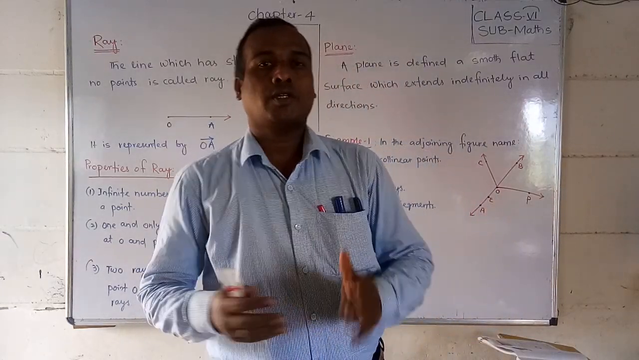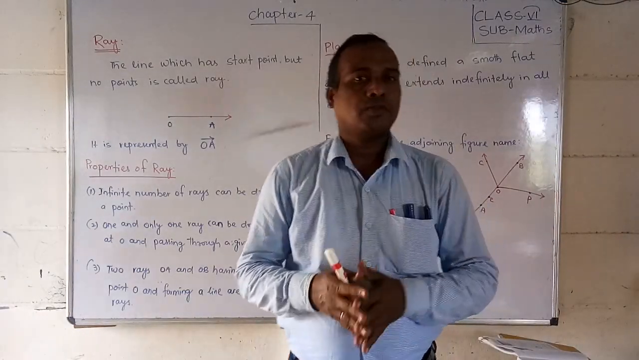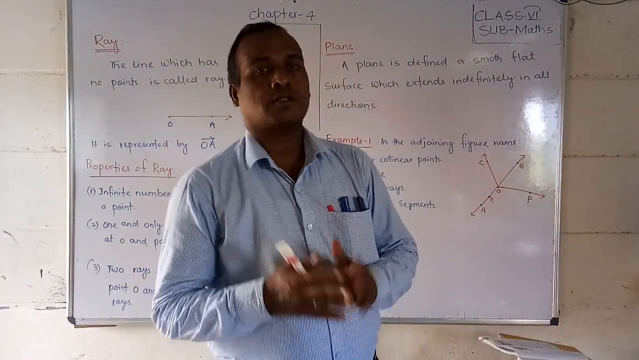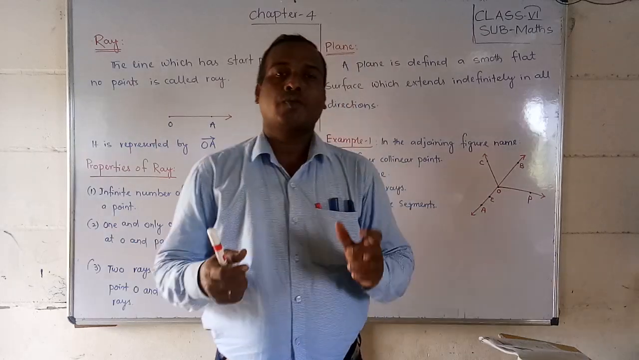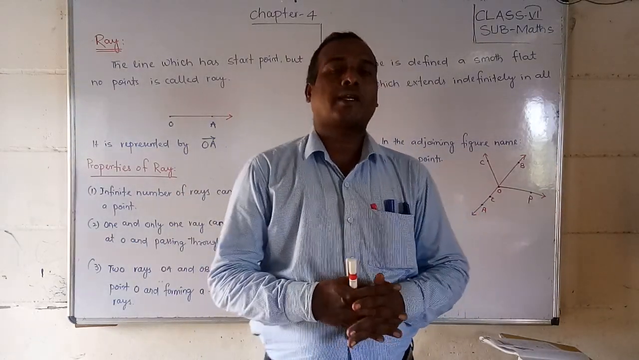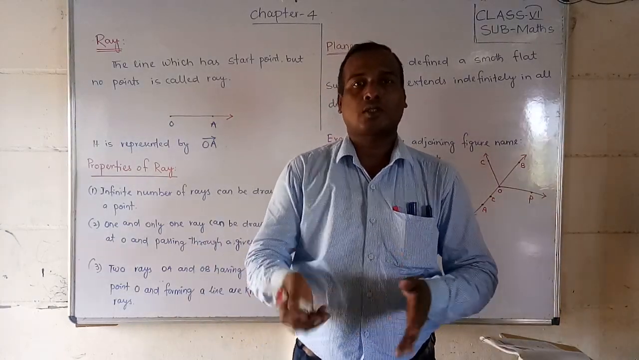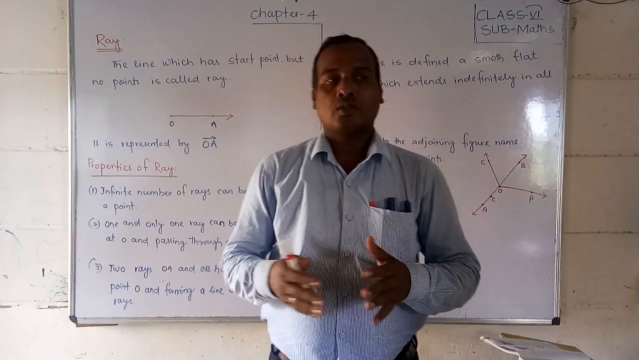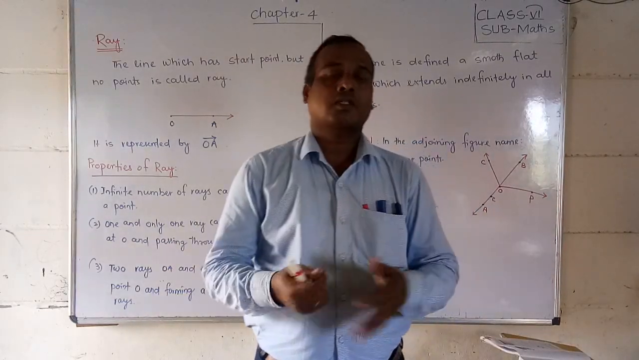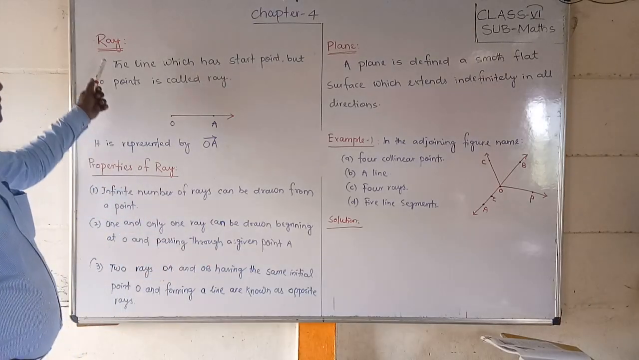Students, today we are going to continue our 4th chapter, that is geometry, the basic concepts of geometry. Already we have discussed some related terms in this chapter. So today we are going to discuss other related terms. Let us see. First of all, we have to see what is a ray.